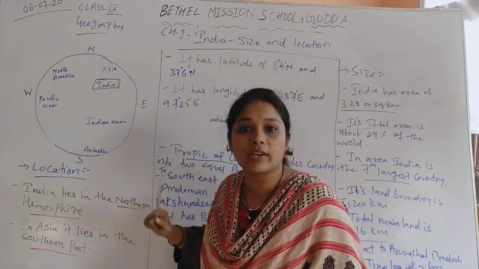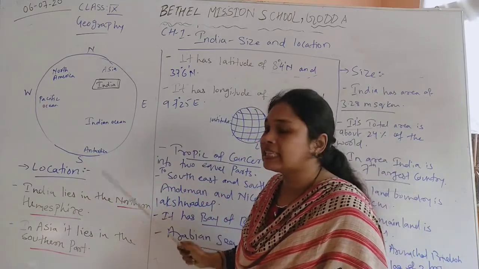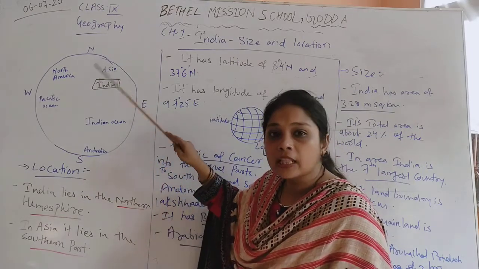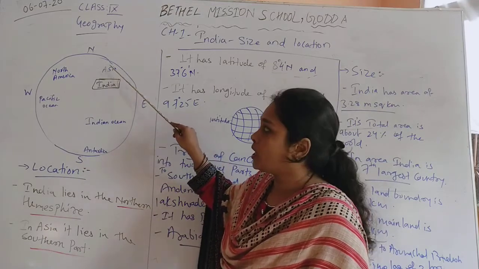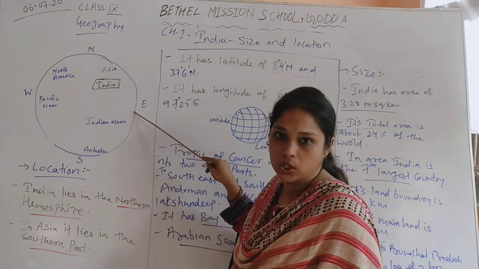Now when we talk about the location of India, India lies in Asia. Over here, in the world, Asia lies in the northern hemisphere. Over here you can see that this is the northern hemisphere, northern eastern hemisphere you can say.